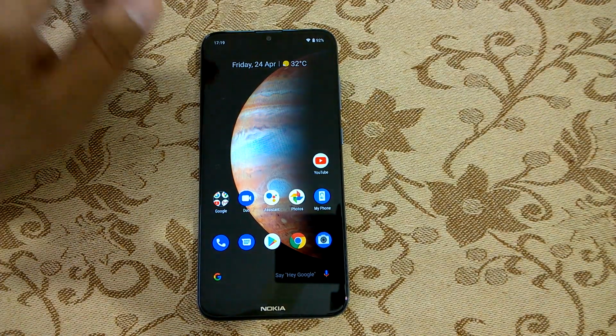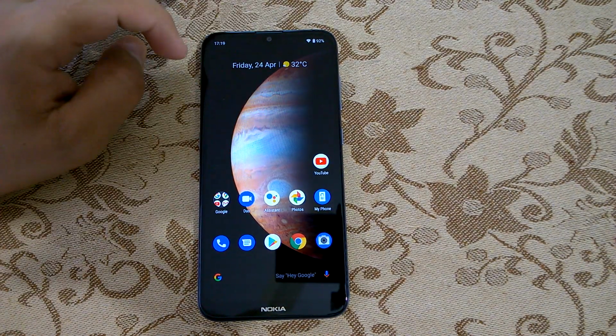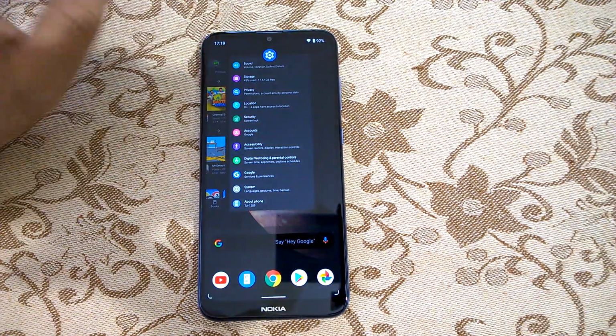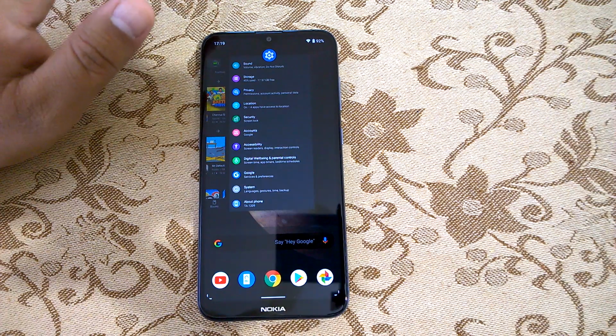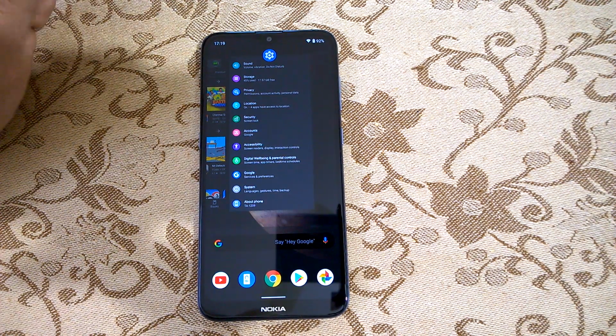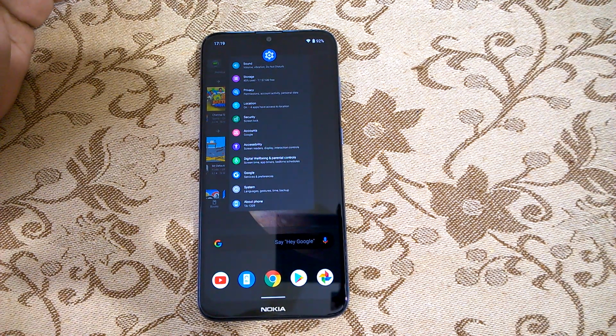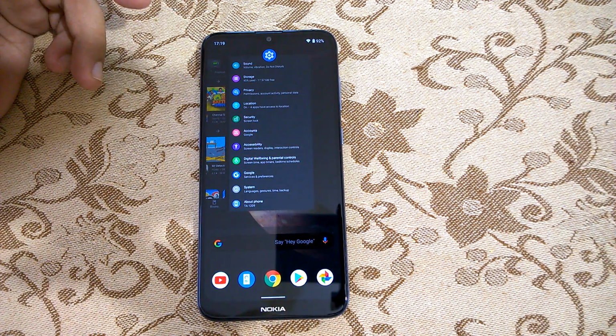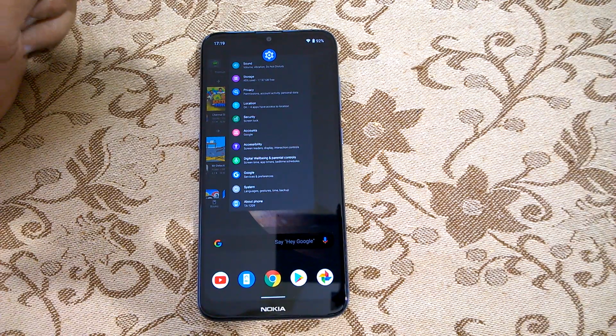So first, coming to the major changes, the first thing that you will notice is the gesture navigation that separates Android 10 from Android Pie, because Android 10 has a much more sophisticated implementation of the gesture navigation.